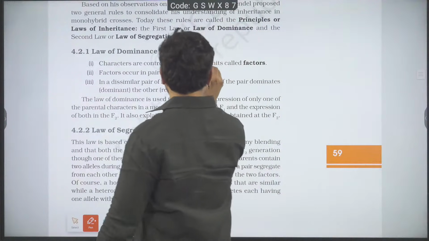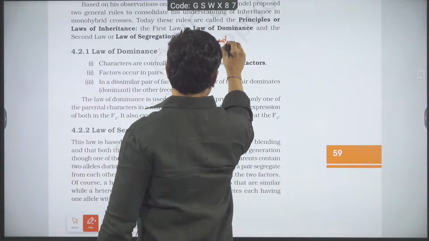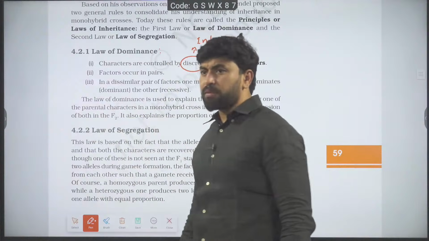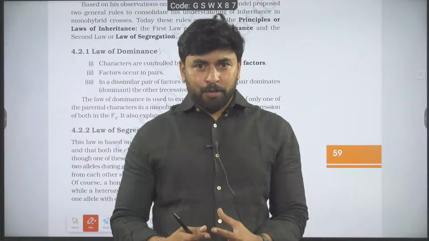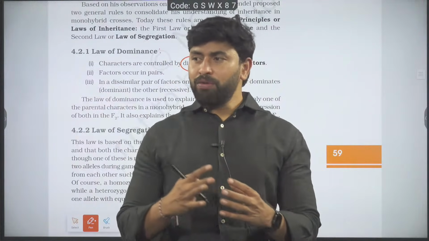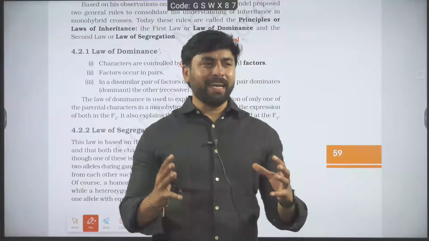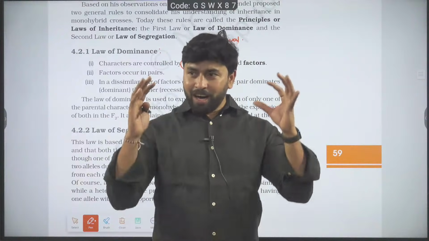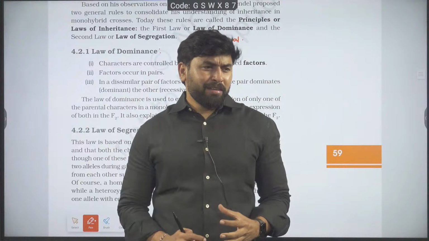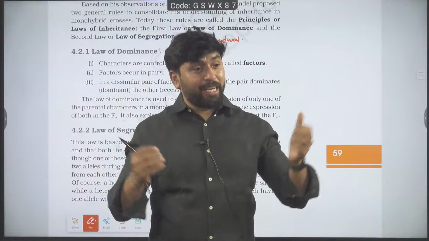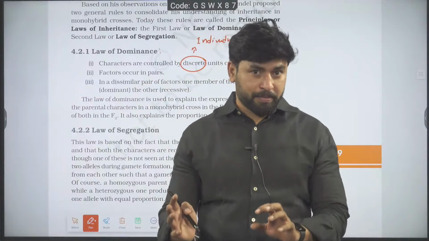factors. What do you mean by discrete? Discrete means individual, separate. Why has this concept come? Characters are controlled by discrete units called factors. The concept has come because before Mendel, whoever was working in the field of genetics used to think like this: whatever characters an organism possesses, all characters are controlled by one body. That body was generally given by God, that was theological inheritance, so that God is controlling all characters.